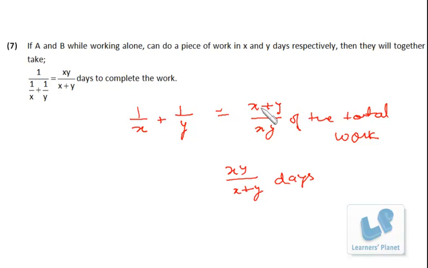Okay, that means per day, if they are doing 1/3 of the work, that means they will be taking 3 days to complete the work. So 1/3 and 3. X plus Y by XY is also having the same relationship as these two. So per day, if they are able to finish X plus Y by XY work, then they will be taking XY by X plus Y days to finish that particular work.